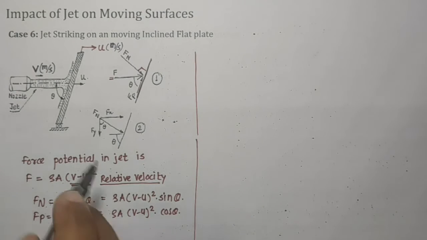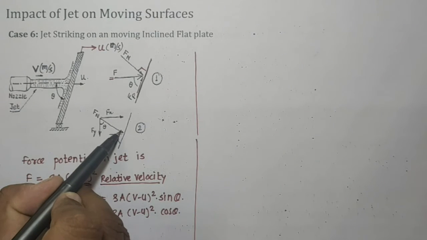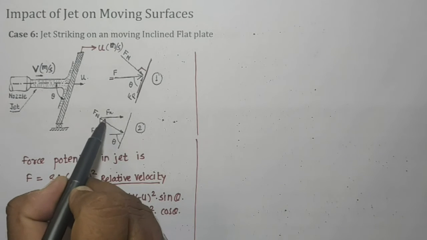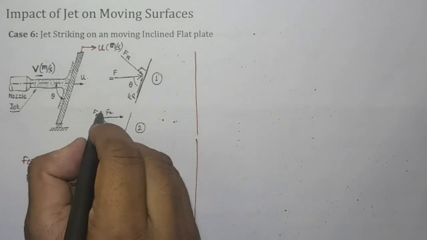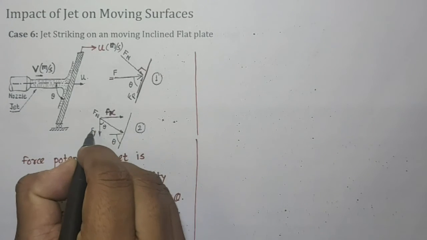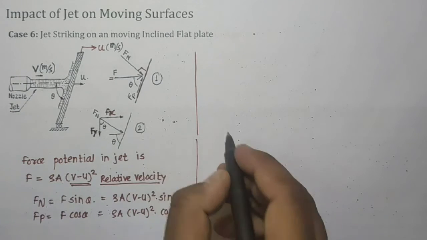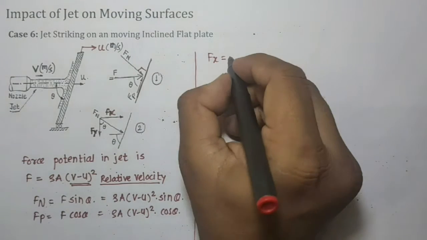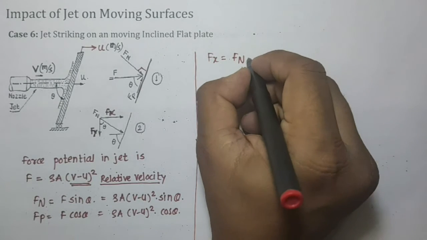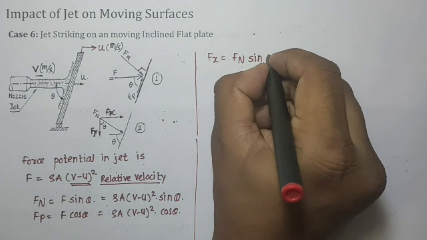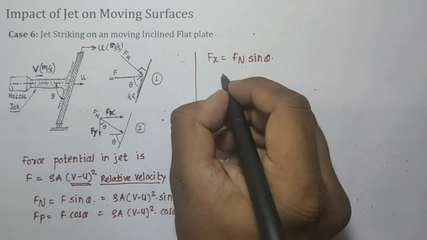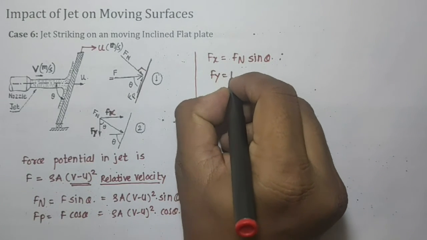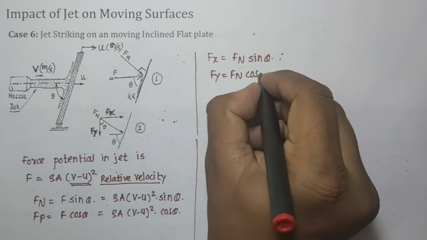Now this normal force Fn can also be resolved into two components, the x component Fx and the y component Fy. So Fx is equal to Fn sin theta, and Fy is nothing but Fn cos theta.